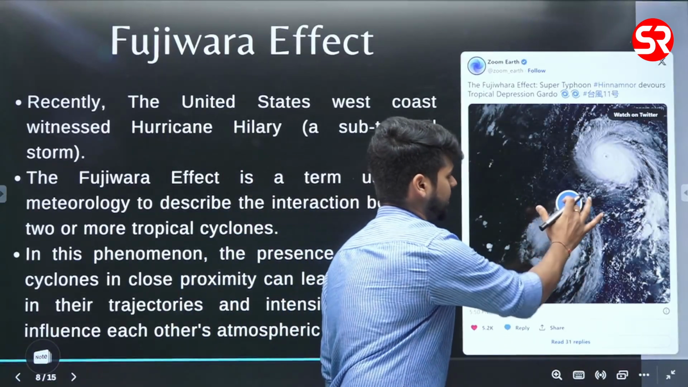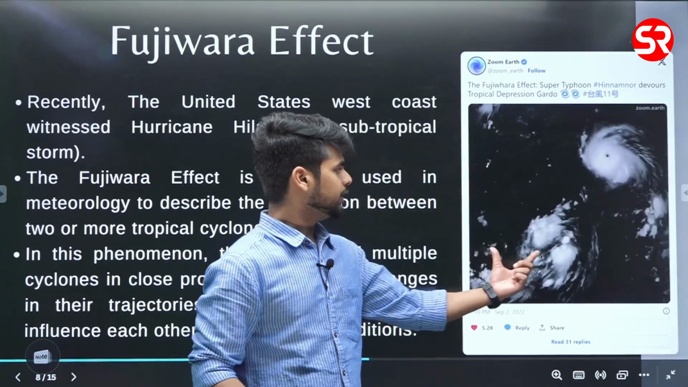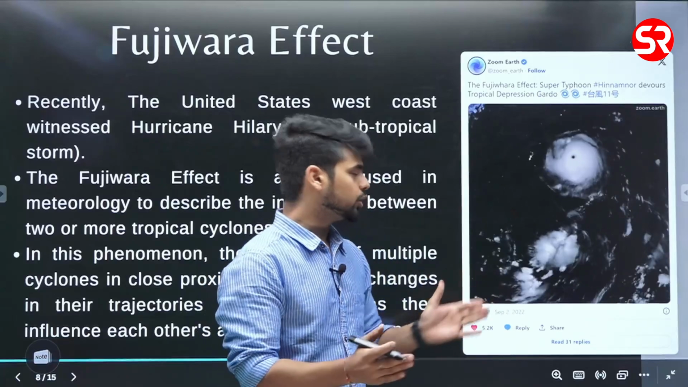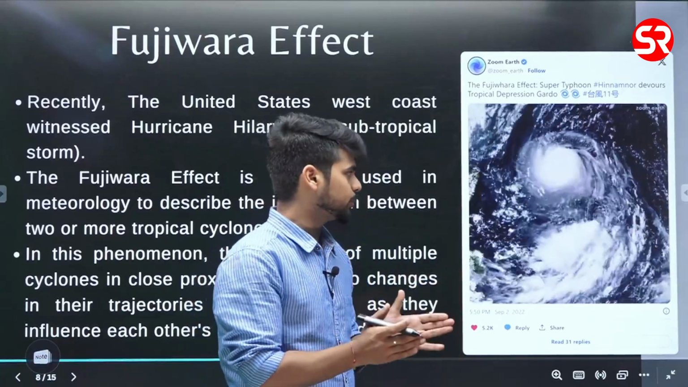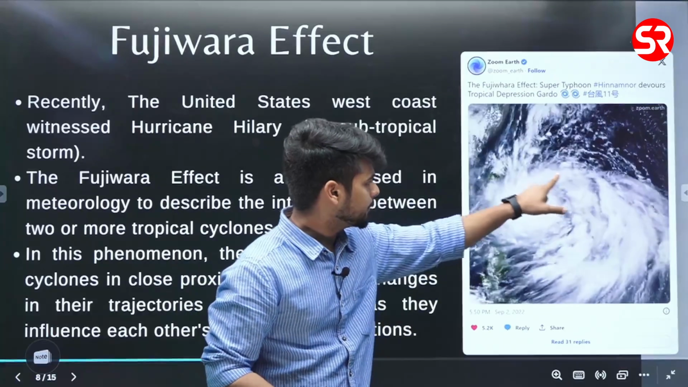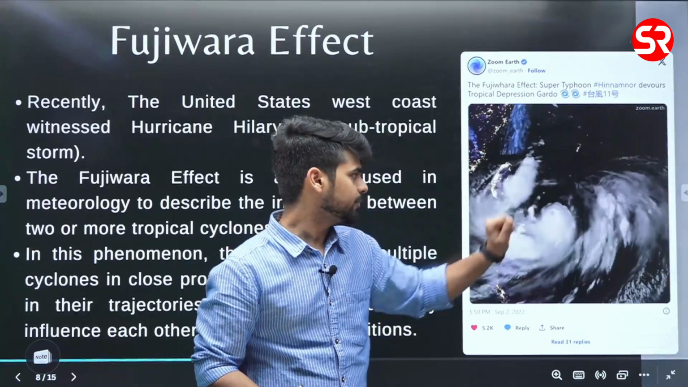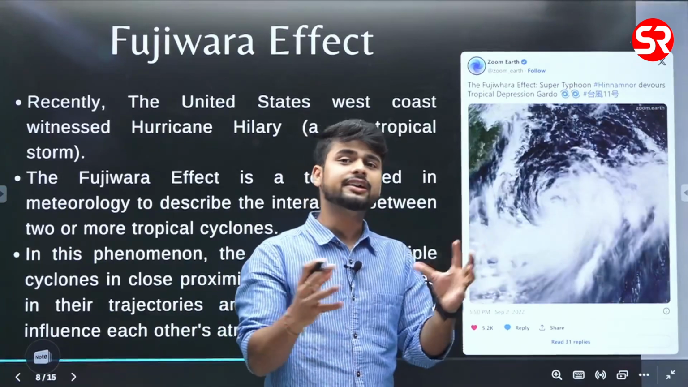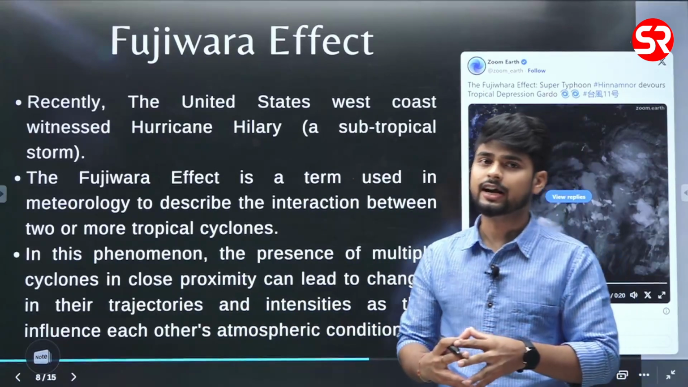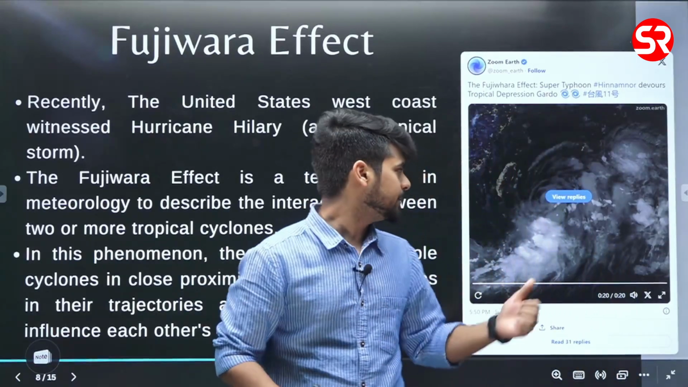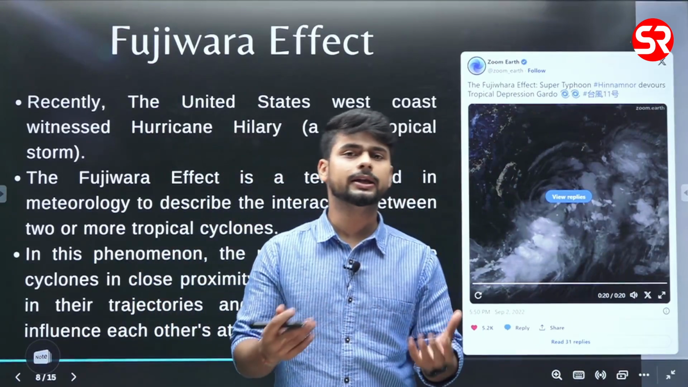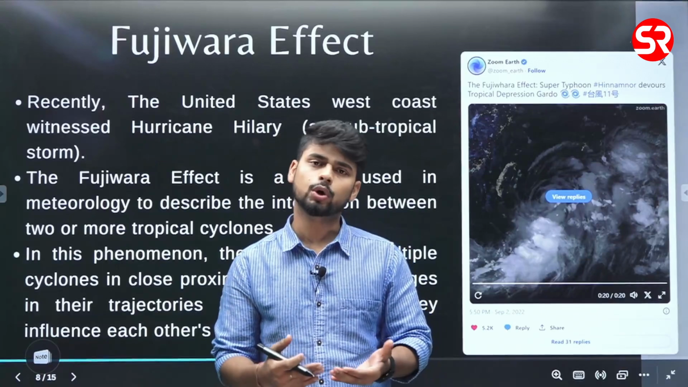First let's have a look at this. Here you can see these are two tropical cyclones. What is happening? They are coming closer, and because of the close proximity, the smaller cyclone eventually merges into the bigger one. Fine. So this kind of interaction between two tropical cyclones is called the Fujiwhara effect. If both were of similar intensity, like here one cyclone was smaller, they could together change the path and the intensity.